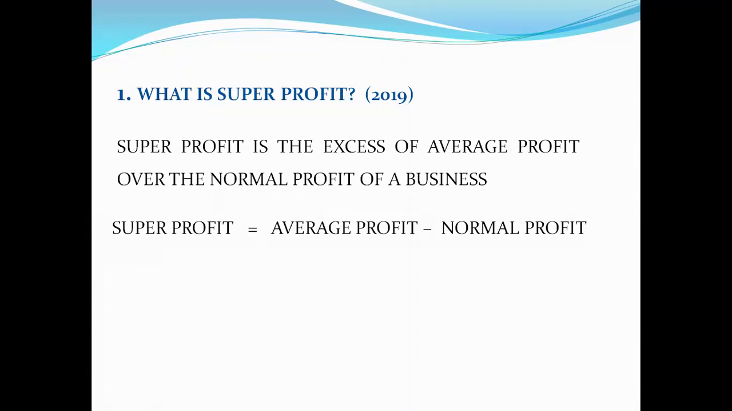Now, what is average profit? Average profit is the average of adjusted profit of your earlier years, and normal profit is equal to capital employed multiplied by normal rate of return. The difference between these two will give you super profit.